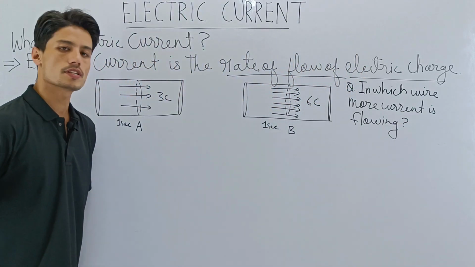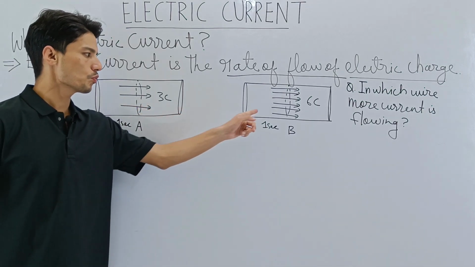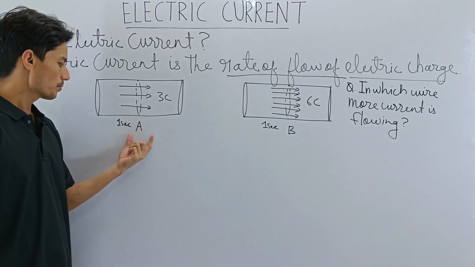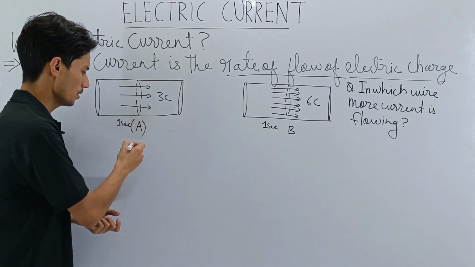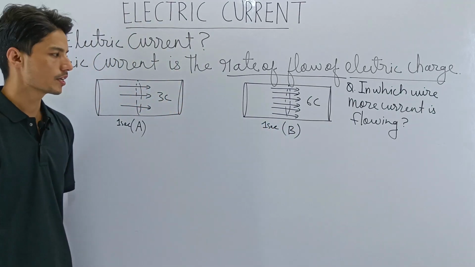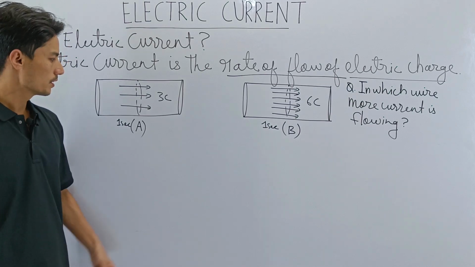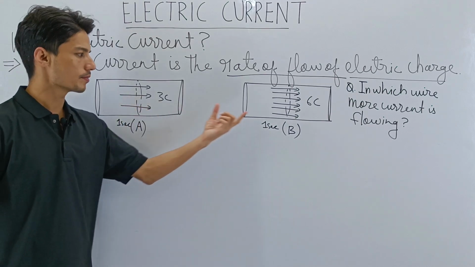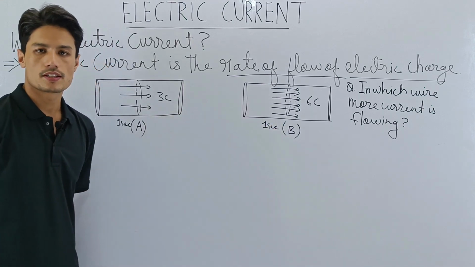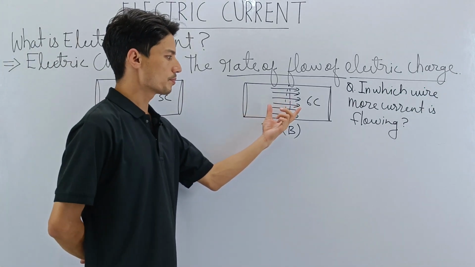Tell me, my dear students, in which wire would you say more current is flowing? Wire number A or wire number B? Which wire would you pick? Yes, the answer is wire number B. More current is flowing in wire number B.